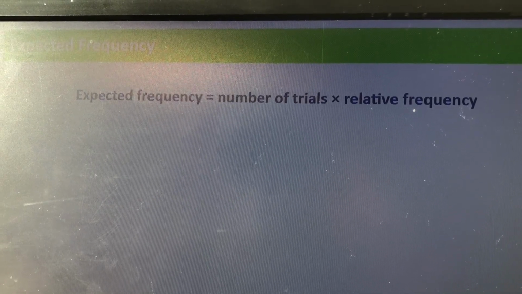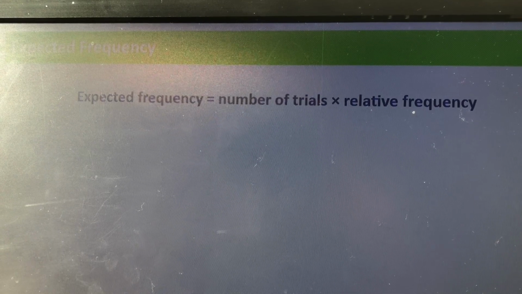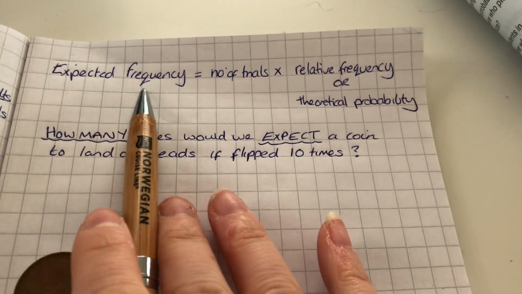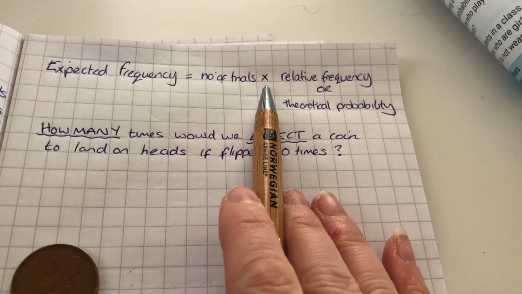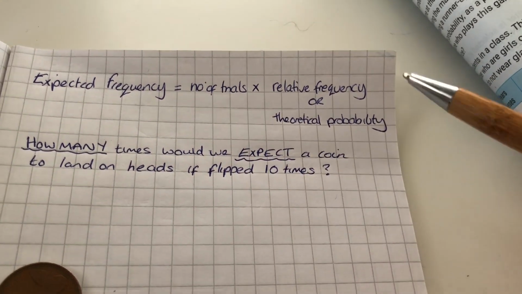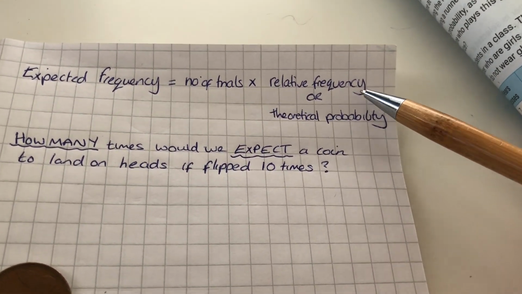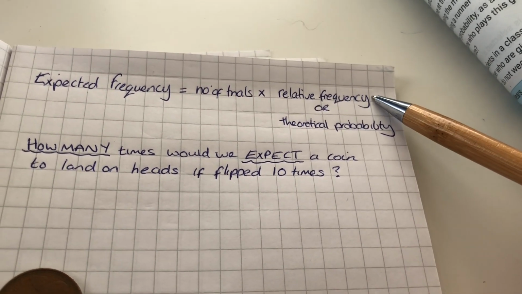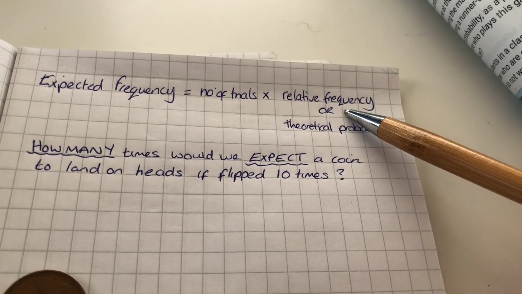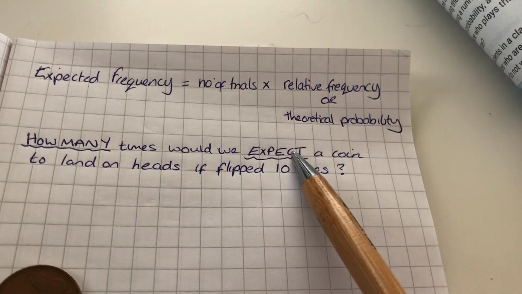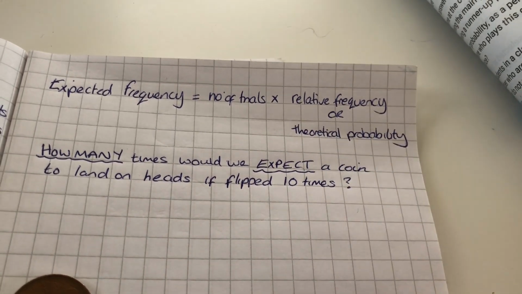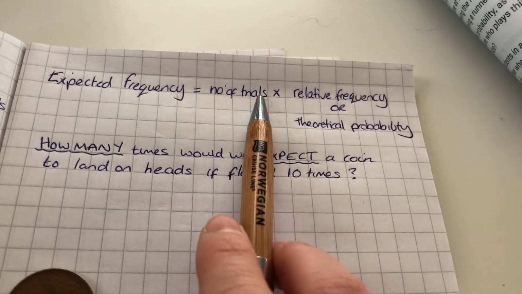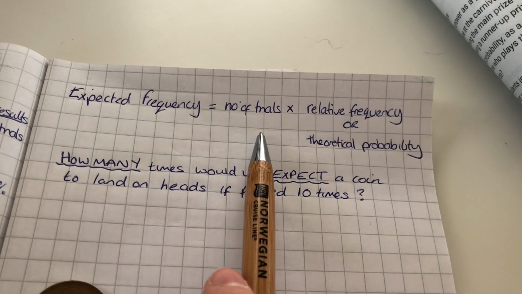Okay, well, let's apply that to our coin event first of all and check that it definitely does make sense. Okay, so we know that expected frequency is the number of trials times the relative frequency if we have some results from an experiment we've actually done. So we've actually performed lots of trials and we've worked out then the relative frequency from that experiment. Or if we've not done an experiment, but we knew all the outcomes to begin with, and therefore we can easily calculate the theoretical probability. So I don't need both, I just need one or the other, and I multiply that answer by how many trials it is that we're interested in.